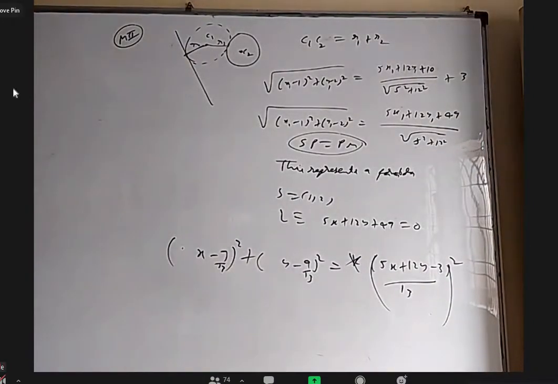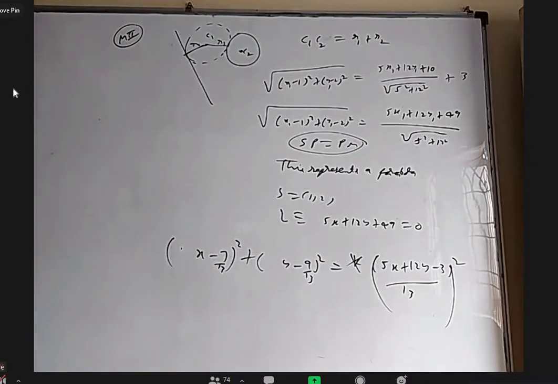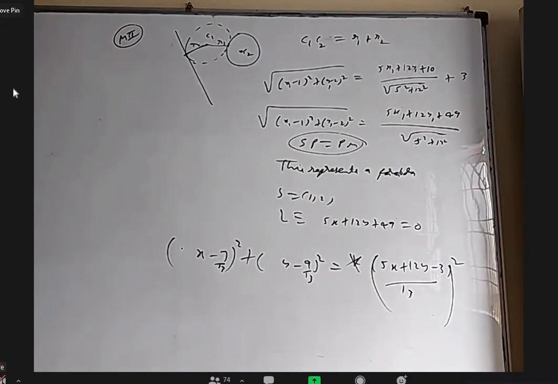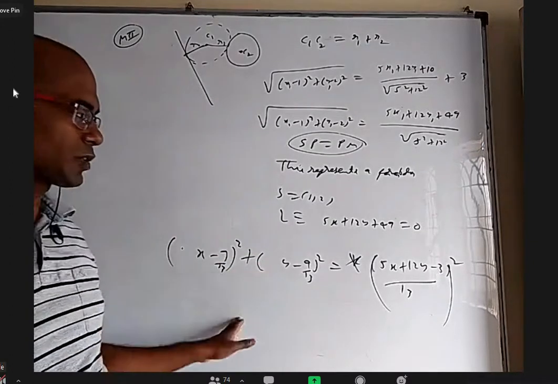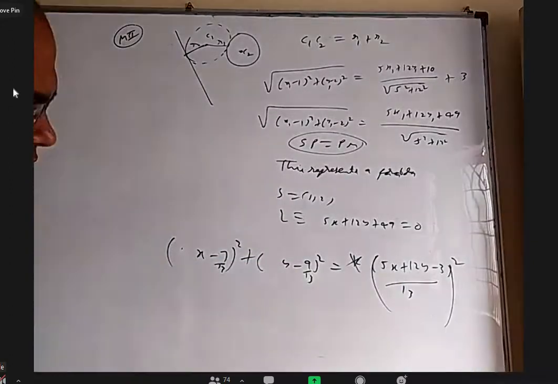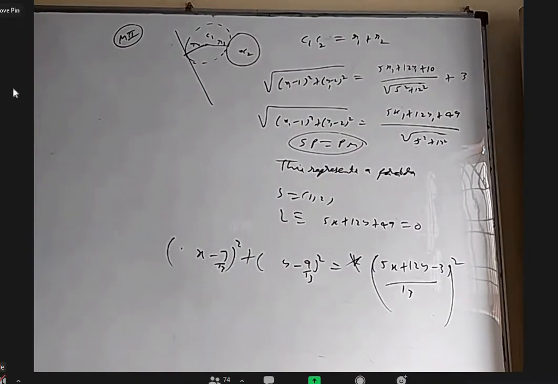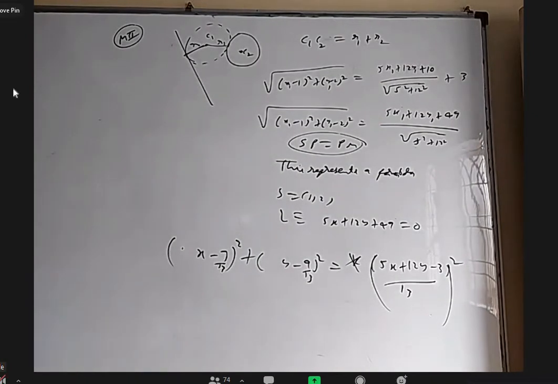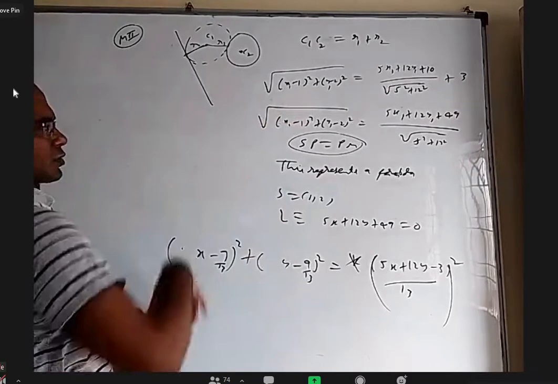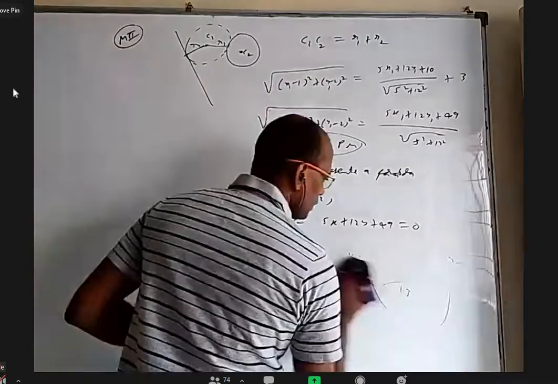So if it is a parabola, what is the focus of this parabola? 7/13, 9/13. Yes, this is like SP square and that is PM square. So what is the equation of the directrix? 5x plus 12y minus 3 equals 0. Yes. Instead of giving directly a question like this, I gave the previous question from the tutors. Okay, that's enough.